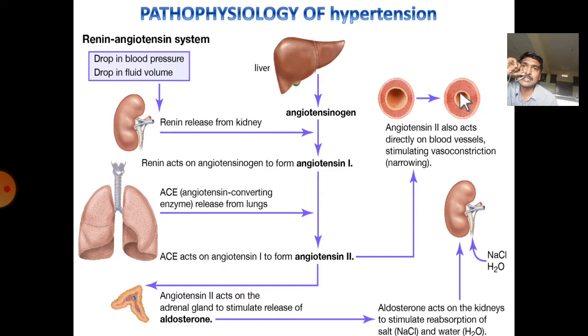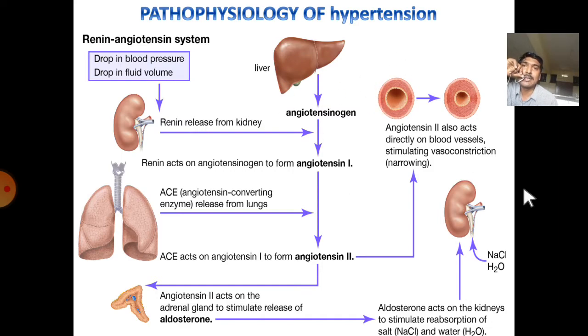This constriction leads to a rise in BP. The second thing is, it also stimulates the adrenal cortex. This leads to the release of aldosterone. Aldosterone causes sodium and water retention by acting on the kidneys. Now the water level as well as the sodium level in the blood increases, which leads to increased blood volume. Now blood pressure becomes normal. But this chain can be altered at any point.